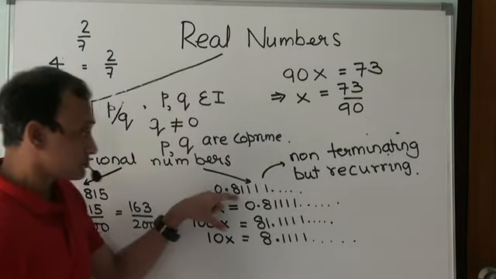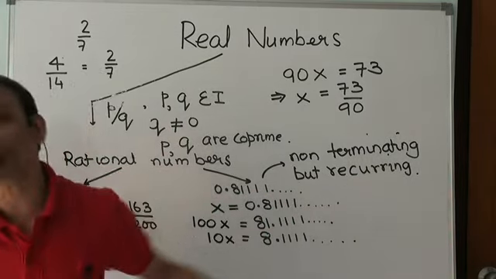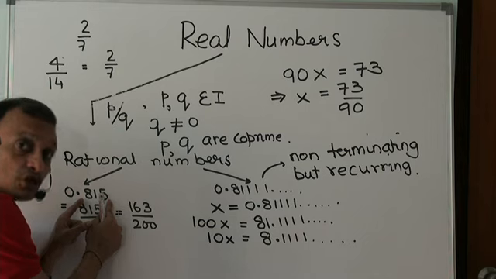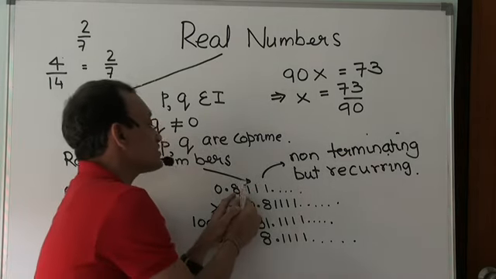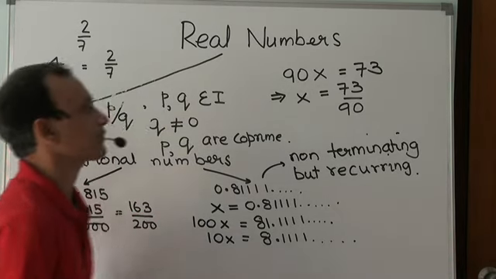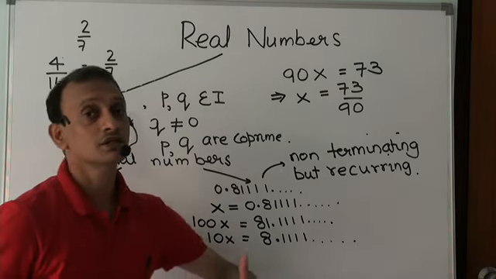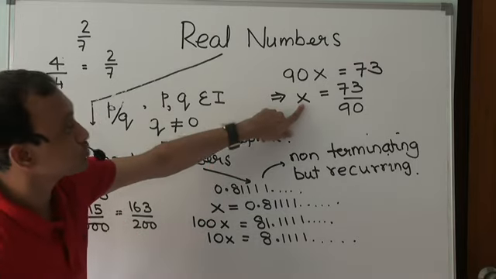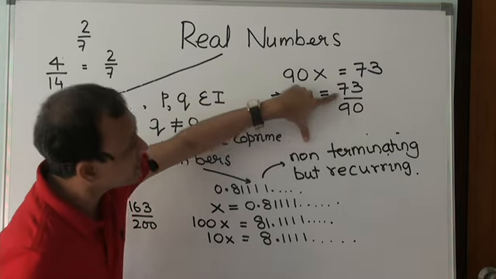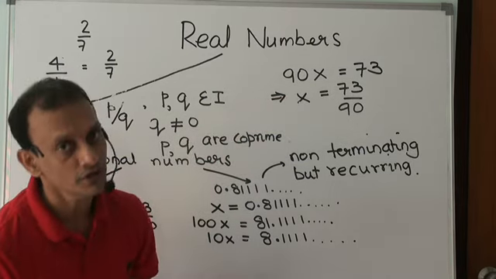So a decimal portion which recurs but does not terminate is a recurring non-terminating decimal. This one is a decimal representation which terminates and does not recur. This one is a decimal representation which keeps recurring, non-terminating but recurring. If that happens, you could see very easily that it could be written in the form p by q, where p and q are integers, and eventually there is no common factor between the numerator and denominator, causing this to be a rational number.